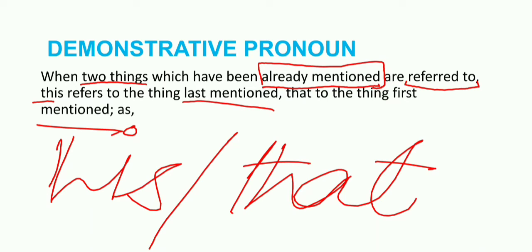When we mention two things one after the other, this refers to the last mentioned, meaning the second one, and that refers to the thing which is mentioned first. This point must be remembered.